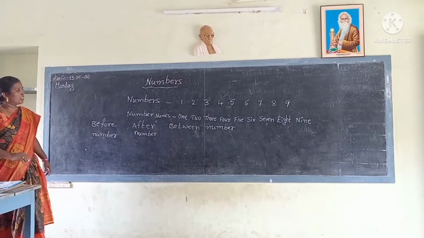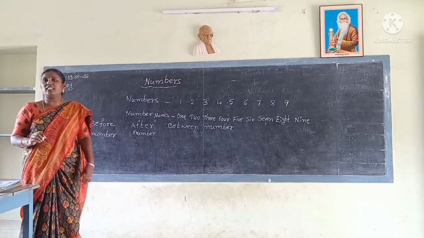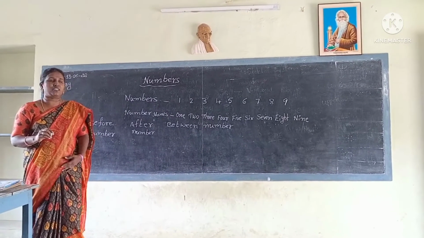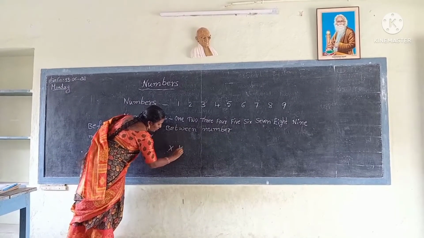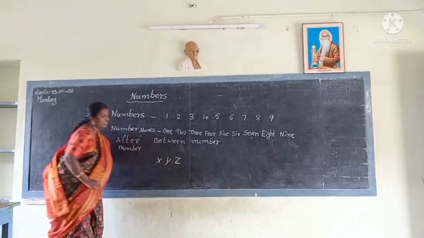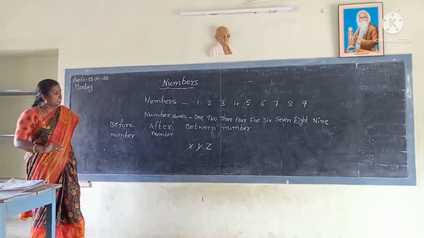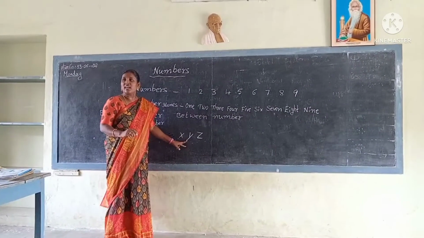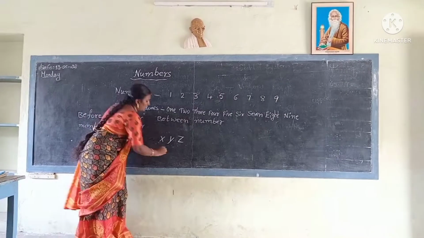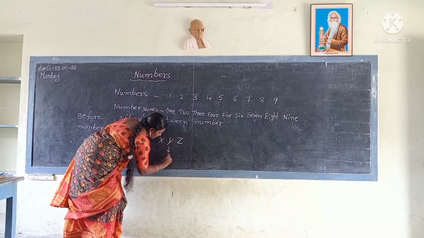See, before number, now I will choose 3 letters from the alphabet, any 3 letters. For example, X, Y, Z. These are the 3 letters in the alphabet. In these 3 letters, Y is the between letter.